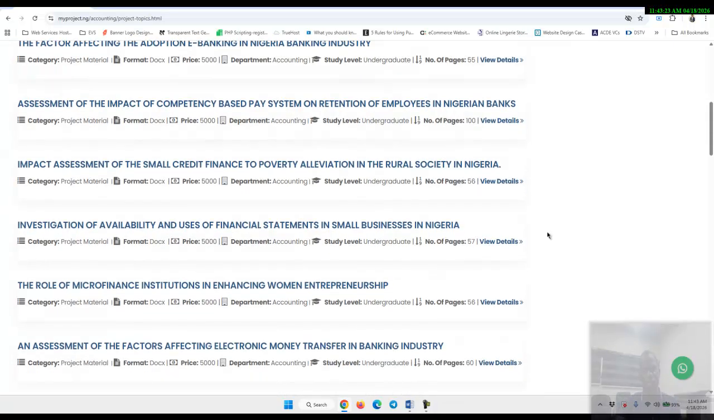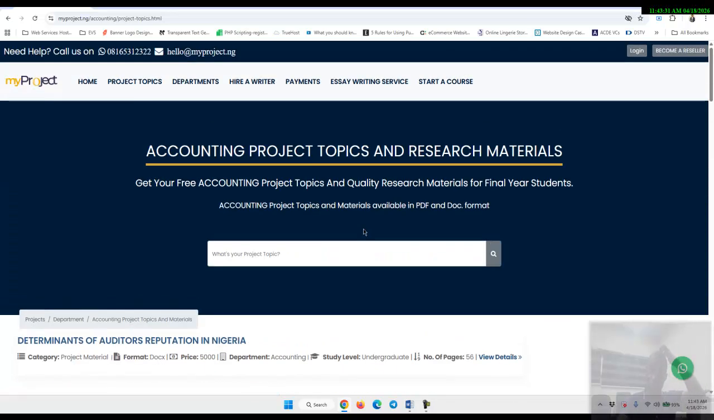Another one could be investigation of availability and uses of financial statements. If you are in accounting, you understand better. This is one platform that can give you a guide on that.